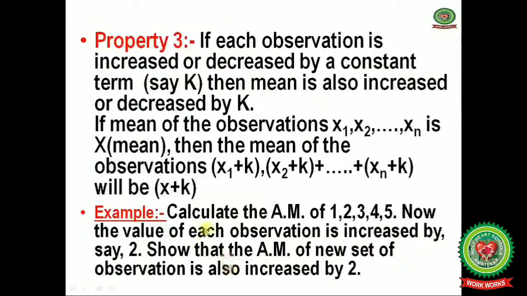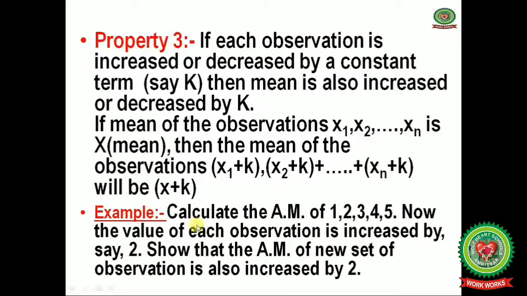Done. Now next one is property number 3. If each observation is increased or decreased by a constant term say k, then mean is also increased or decreased by k. If mean of the observations that is x1, x2 and so on up to xn is x bar, that is mean, then the mean of the observations that is x1 plus k, comma x2 plus k and so on up to xn plus k will be x bar plus k.